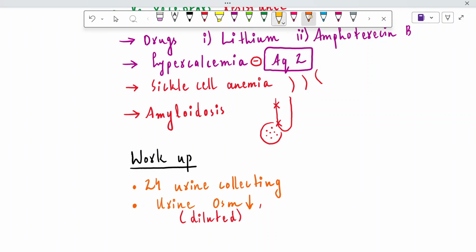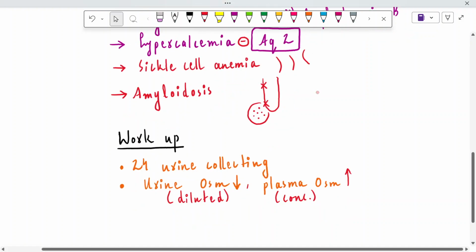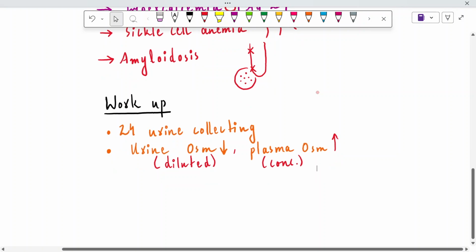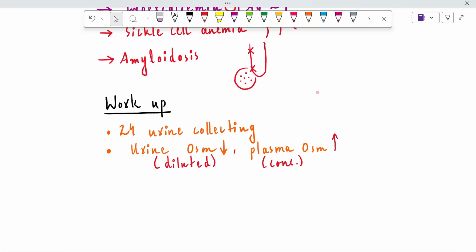And what about the plasma osmolality? The plasma osmolality will increase because the plasma is concentrated in such patients, since antidiuretic hormone is not functioning. There will be a huge amount of water loss from the body, so plasma osmolality starts to increase and plasma volume starts to decrease.